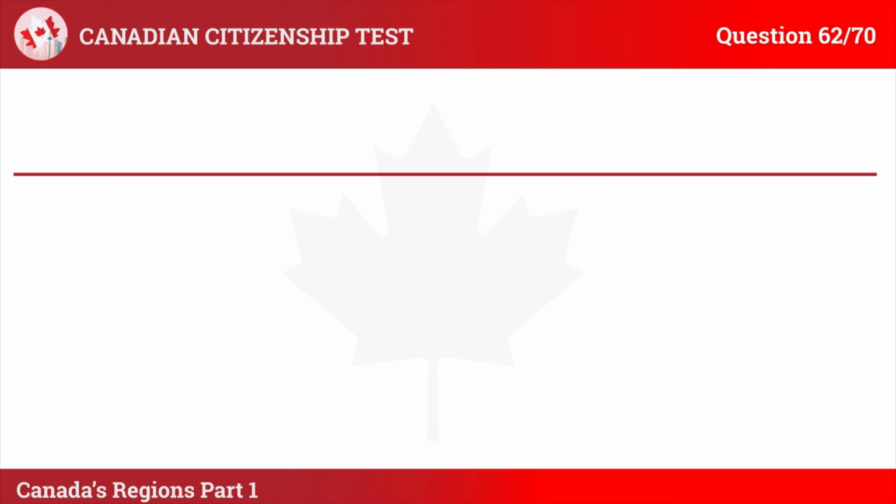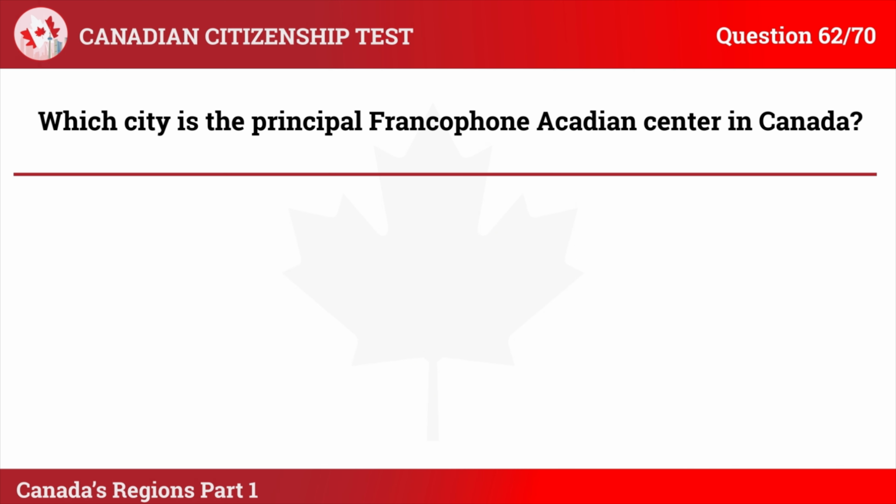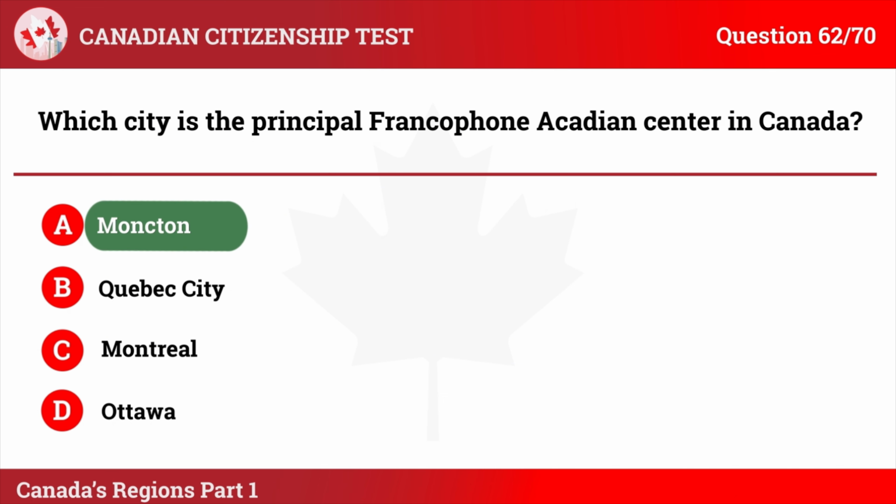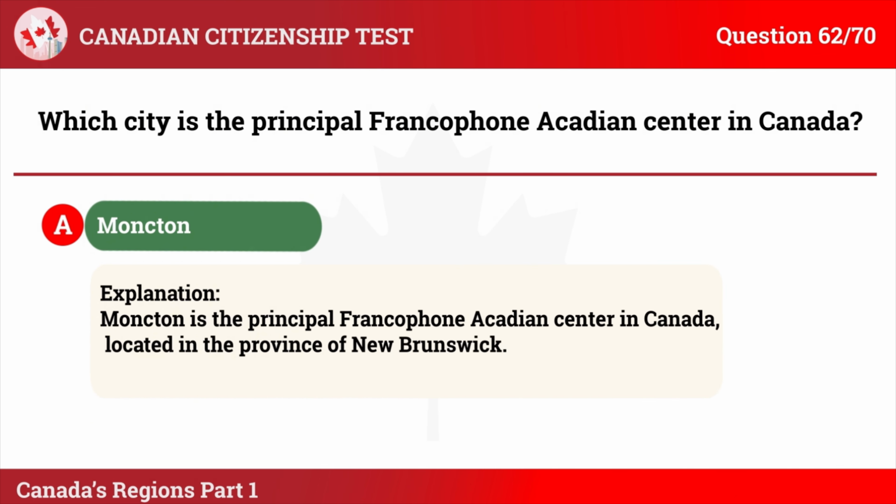Question 62. Which city is the principal Francophone Acadian center in Canada? A. Moncton. B. Quebec City. C. Montreal. D. Ottawa. The correct answer is A. Moncton. Explanation: Moncton is the principal Francophone Acadian centre in Canada, located in the province of New Brunswick.